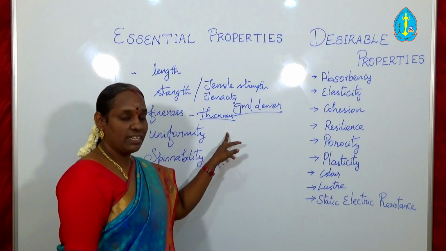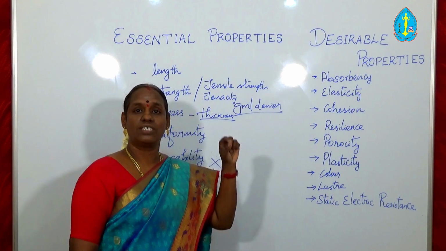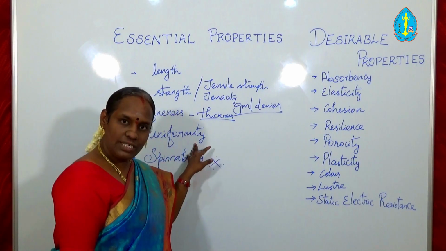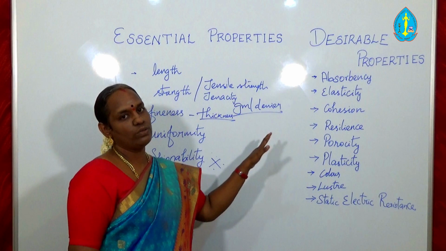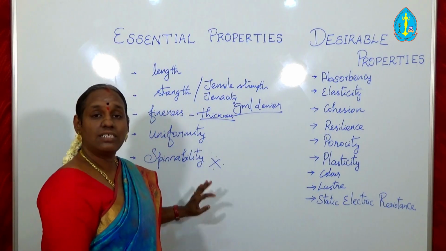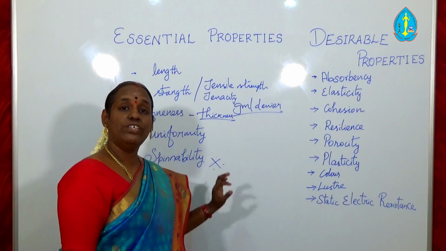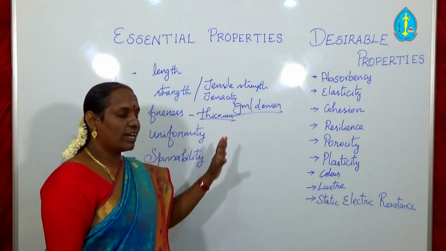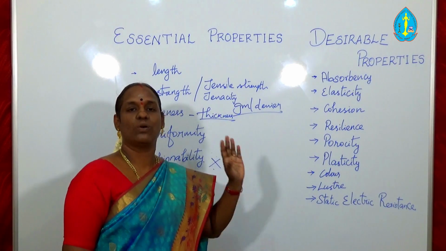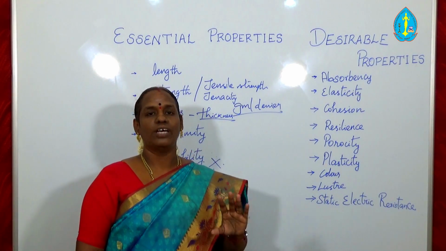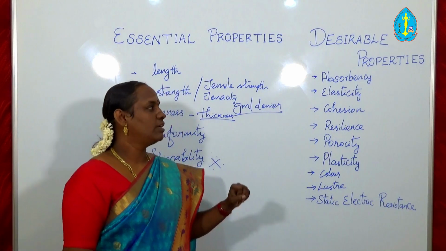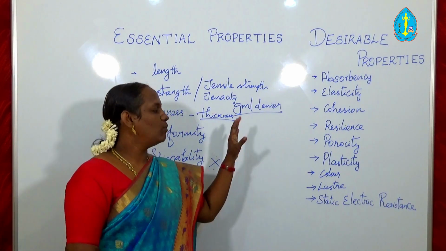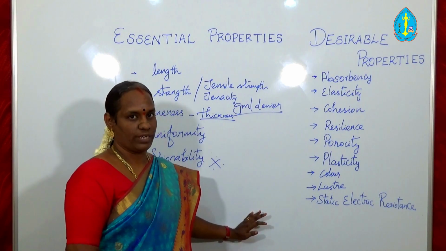And next one is fineness. So the fineness is a factor which decides the price of the fiber. Okay, and uniformity, so it also helps to produce stronger yarn. And spinnability, this is an important property which makes the fiber convert into a yarn. So these 5 factors or these 5 properties are very important for a textile fiber. Okay, and most of the natural fibers have these properties.